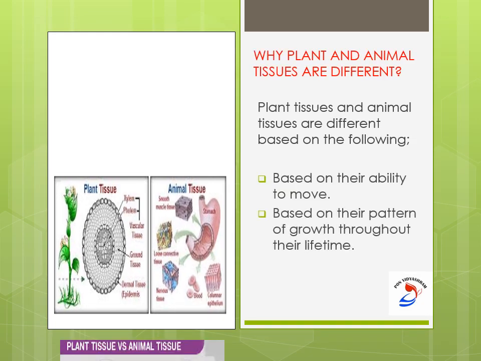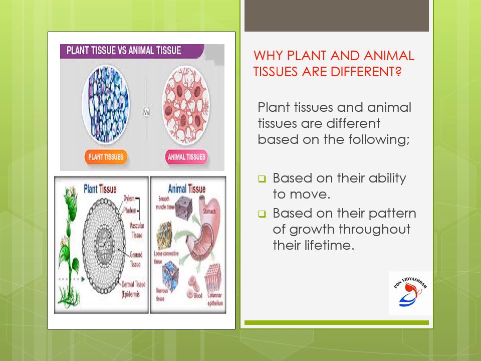Now let me tell you why plant and animal tissues are different. Plant and animal tissues are different based on two factors. One is the ability to move. Plants cannot move but animals can. This is a very important feature that makes plant tissues different from animal tissues. The second is the pattern of growth throughout their lifetime.